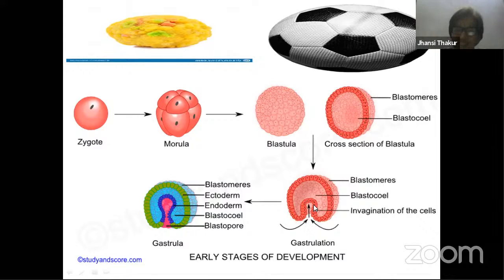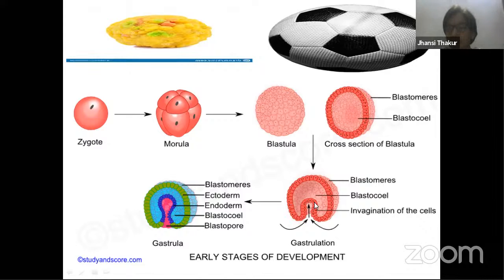Now, what about this second layer of cells which is developing? We can say that because it has come from the same layer, it should in nature be the same as the outside layer. But it doesn't happen like that. This layer of cells which has got invaginated inside is genetically different from the layer of cells outside.